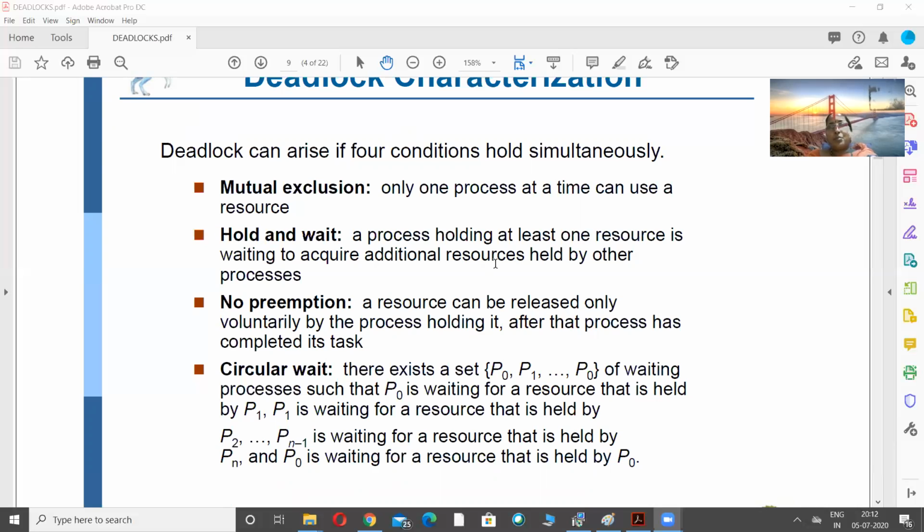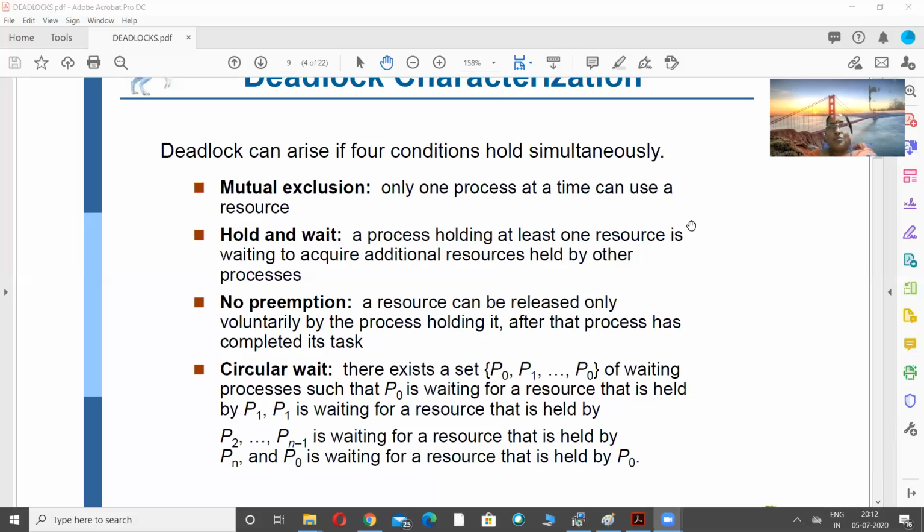Ultimately, the final process, Pn, has some resources but is still waiting for a resource that is held by some other process, that is obviously in this case P1. So hold and wait in a circular fashion is called circular wait. If and only if these conditions occur simultaneously, then a deadlock takes place.